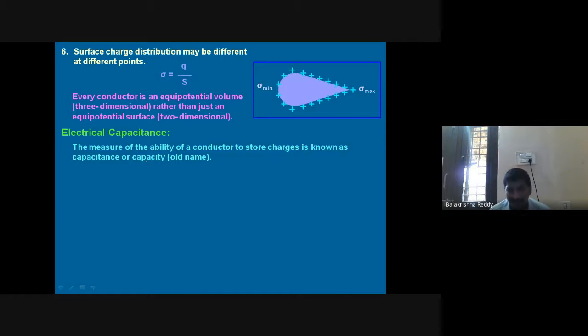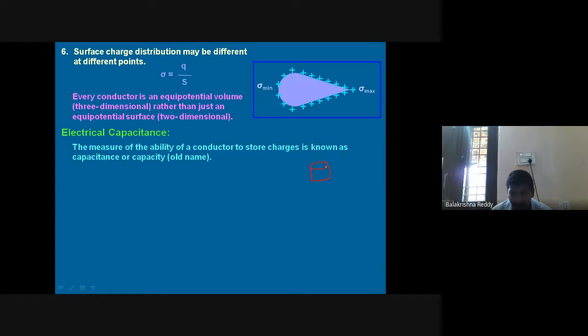First, if you are taking any conductor or any plate which stores charge, the ability of a conductor to store charge is known as capacitance or capacity. Usually we know this. We know a bucket.